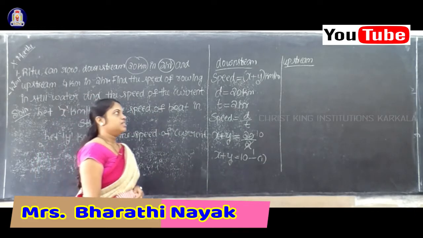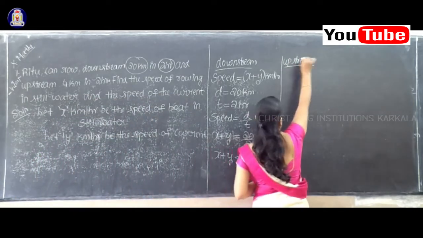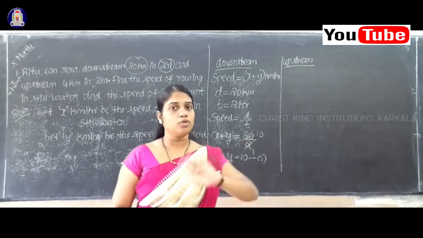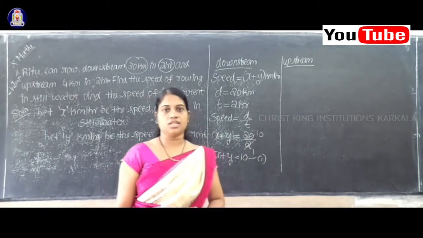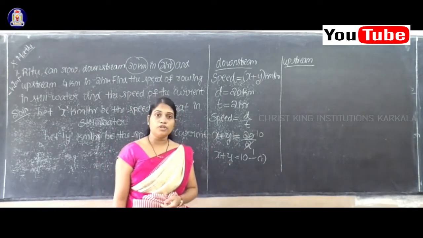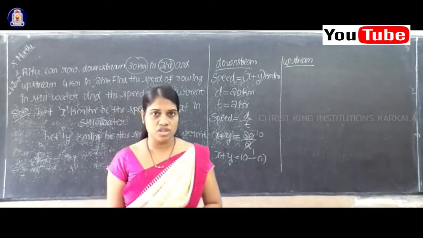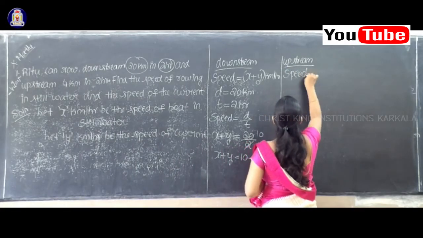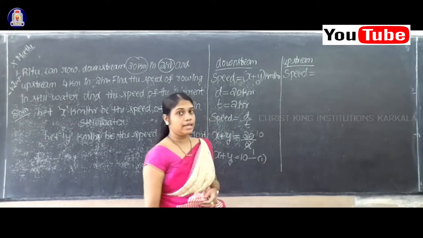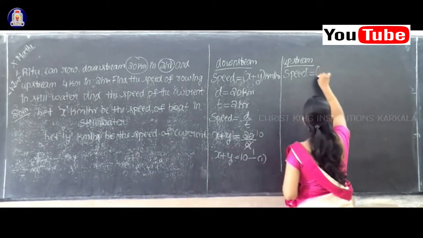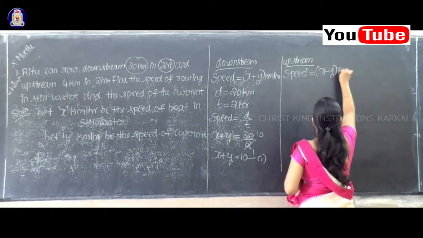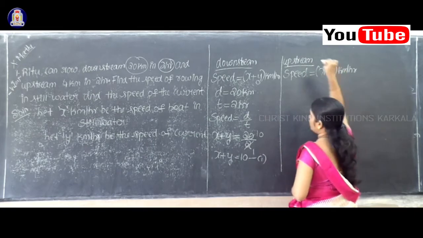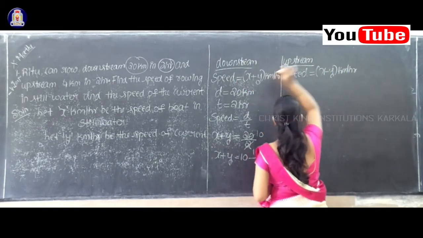Yes. By the same way we'll do for upstream. Upstream means what? Here boat and stream are moving in opposite direction, isn't it? So therefore the speed of the boat will get reduced by the speed of stream, right? So can you say what is the speed value for upstream? For the upstream the speed will get decreased. So therefore you will be having x minus y kilometer per hour. For upstream speed is equal to x minus y, for downstream speed is equal to x plus y.